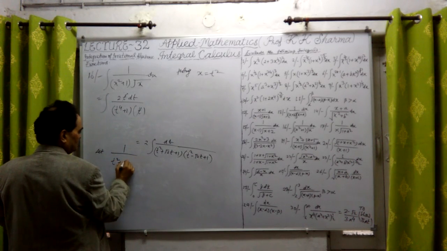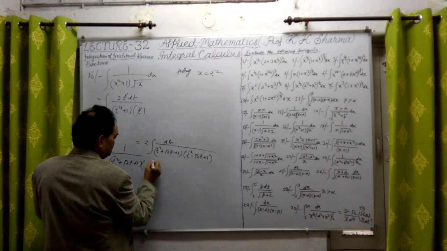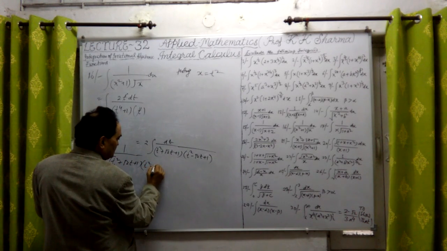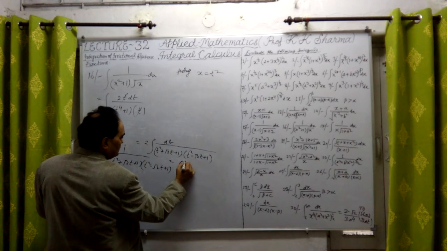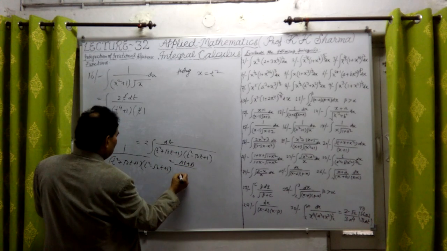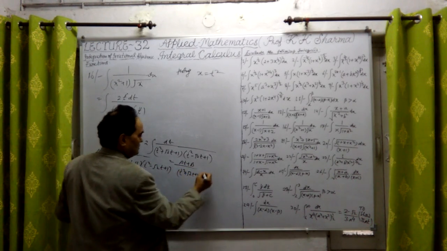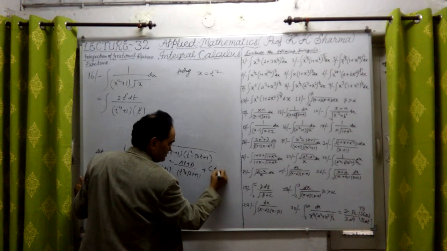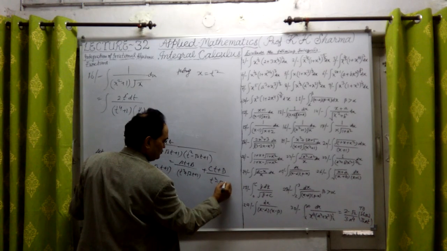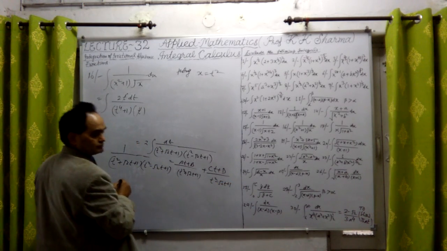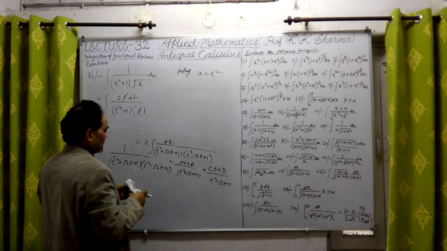The product (t square plus root 2 t plus 1)(t square minus root 2 t plus 1) let us take equal to (at plus b) upon (t square plus root 2 into t plus 1) plus (ct plus d) divided by (t square minus root 2 into t plus 1). Okay, let's check what equations come from this.